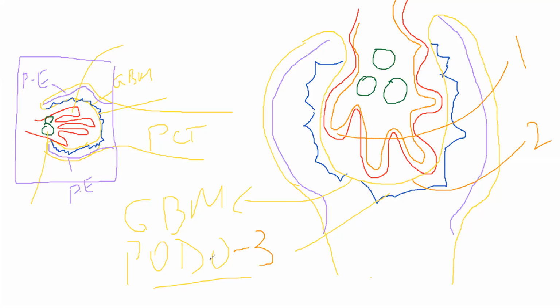Another thing is that your body is constantly maintaining a negative charge across your GBM, okay? Across your GBM and across your endothelial layer, there will be a constant negative charge. I'm just putting minus signs here. I'm just increasing the size of those minus signs. But what is its purpose?